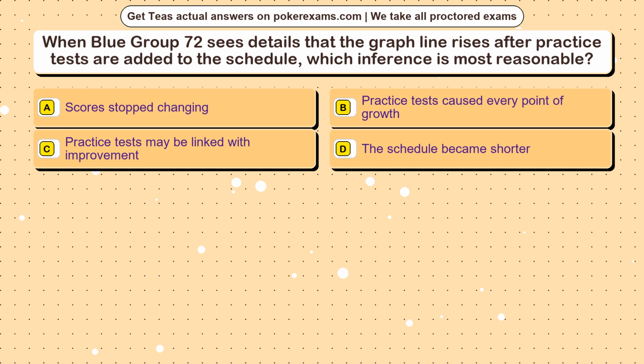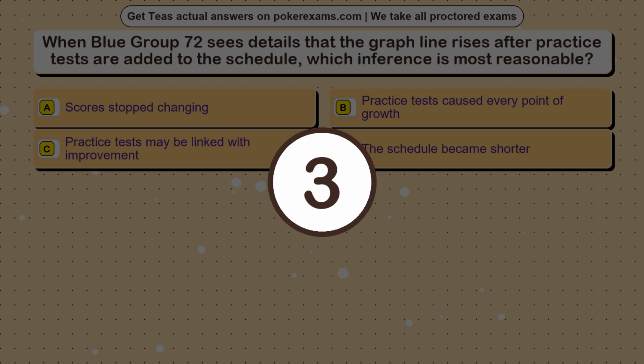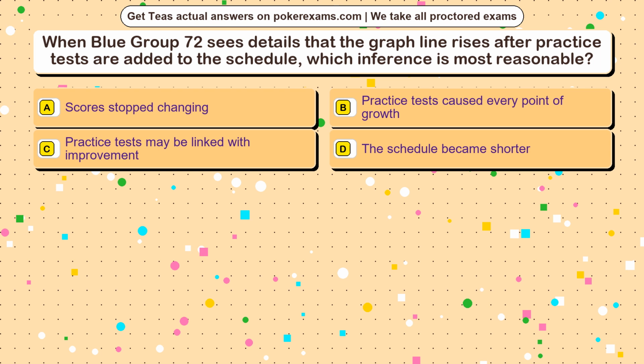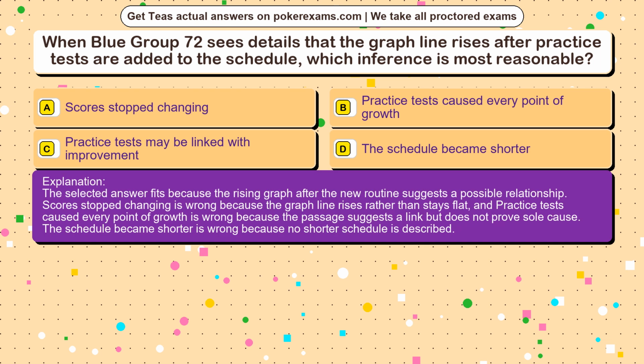Question 2. When Blue Group 72 sees details that the graph line rises after practice tests are added to the schedule, which inference is most reasonable? Option A. Scores stopped changing. Option B. Practice tests caused every point of growth. Option C. Practice tests may be linked with improvement. Option D. The schedule became shorter. The correct answer is option. The selected answer fits because the rising graph after the new routine suggests a possible relationship.